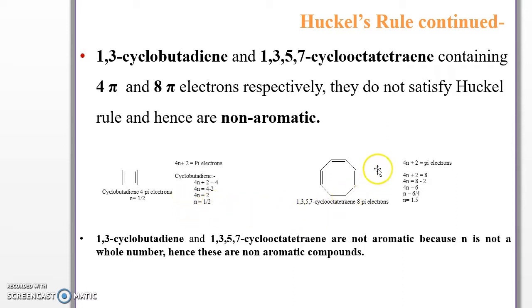When applying this formula to 1,3,5,7-cyclooctatetraene, this gives an n value of 1.5, that is not a whole number. Hence 1,3-cyclobutadiene and 1,3,5,7-cyclooctatetraene are not aromatic because n is not a whole number, hence these are non-aromatic compounds.